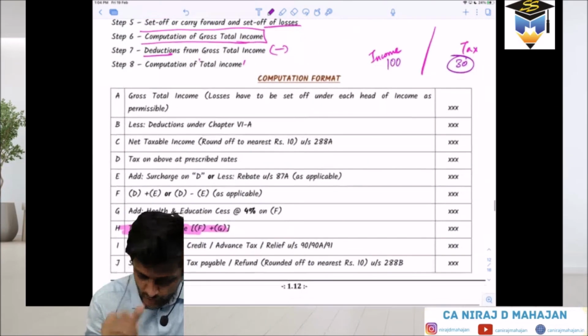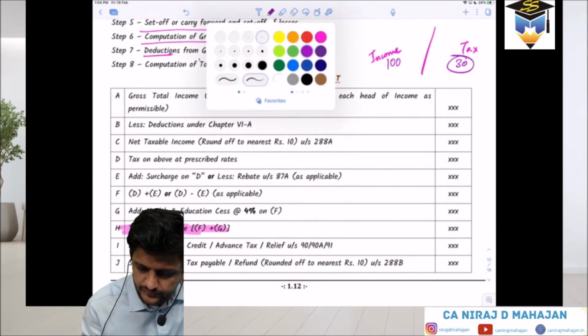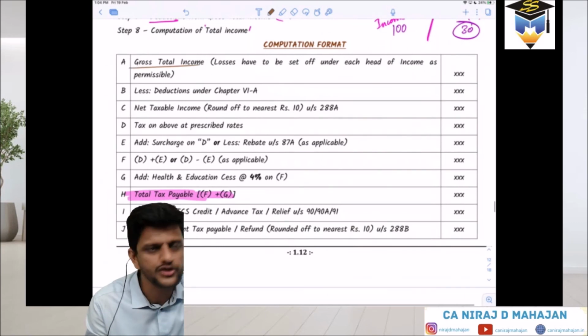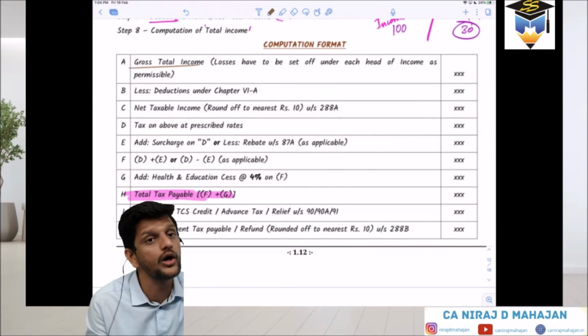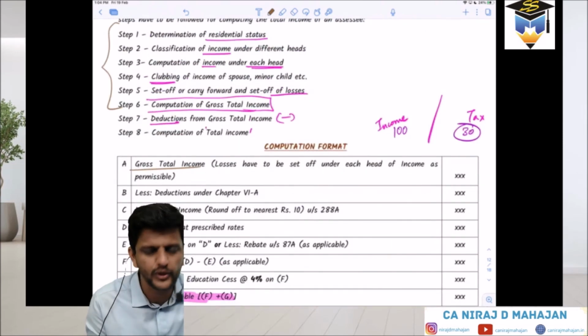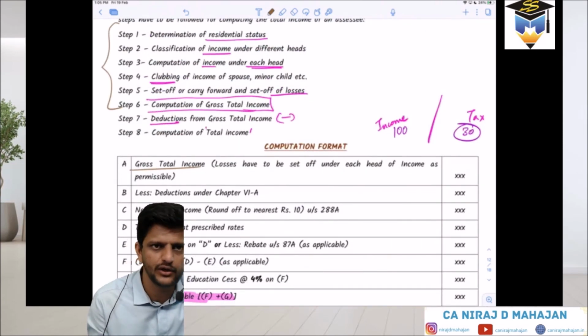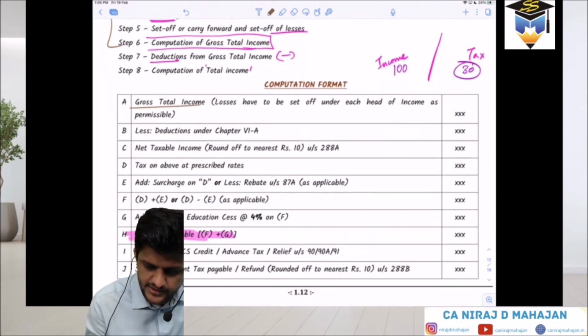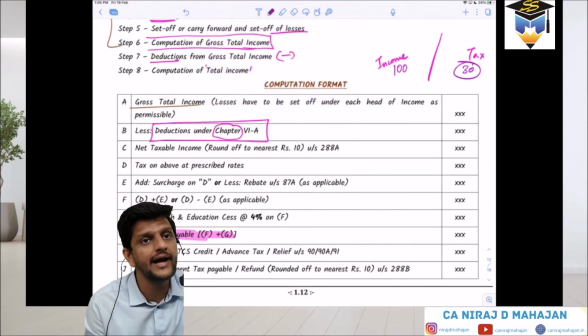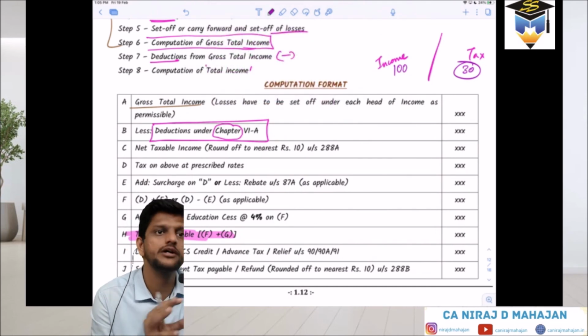Very good. The formats we will see later, how to go ahead, don't worry. We first have gross total income. I hope you understand how to arrive at gross total income. These entire steps go there to arrive at GTI, gross total income in short. Then less, check over here. Later on we are also going to see deductions which are given in chapter 6A. Which chapter am I talking about? Chapter of the Income Tax Act. Every act has chapters for specific purposes.